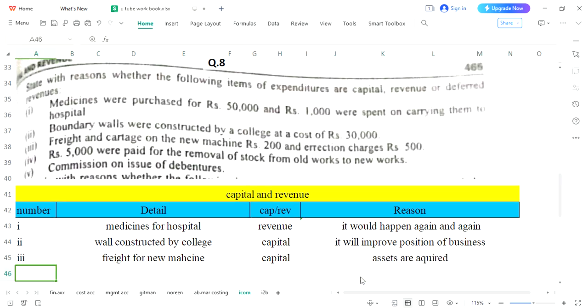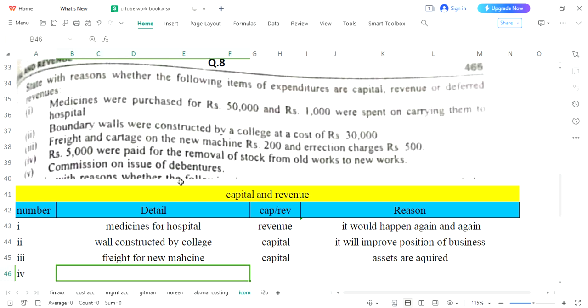So guys, now the next, fourth entry: 5,000 paid for the removal of stock from old works to the new works. Stock means inventory, stock means goods. Removal means you have changed the place. You packed all of the stock, all of the goods and merchandise from old works to the new works. Would it be a usual practice? Would you change the storeroom address daily? You will say no, it's a rare event.